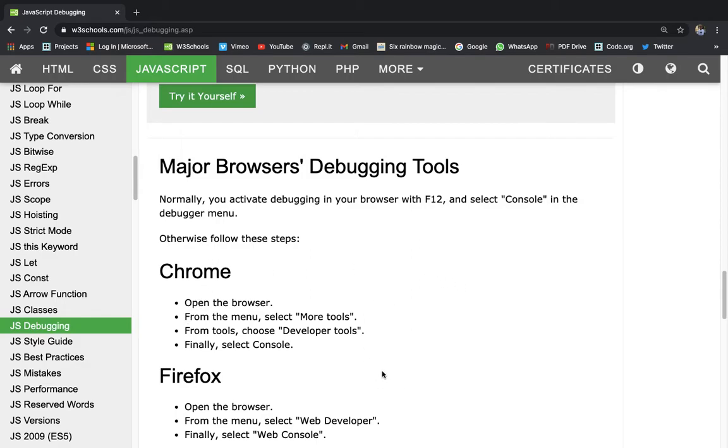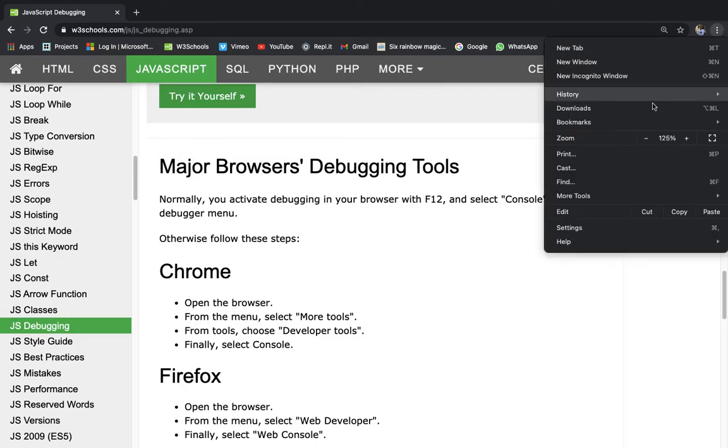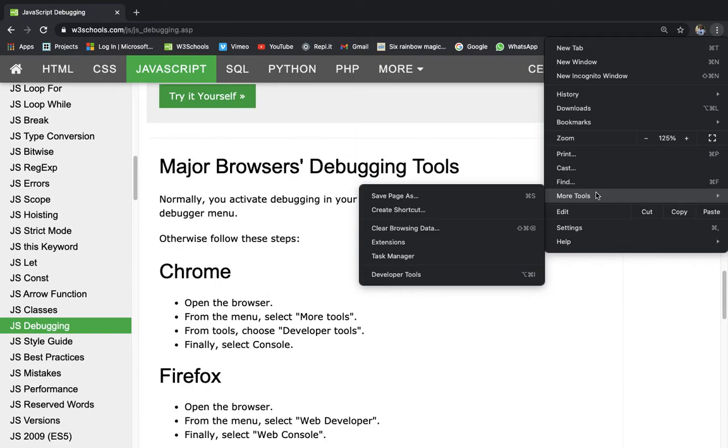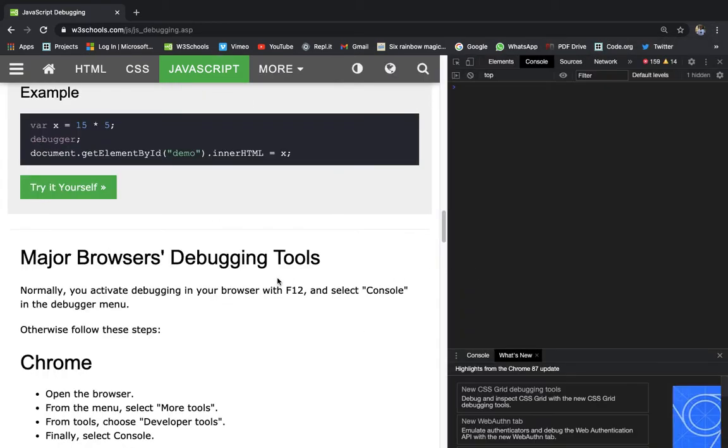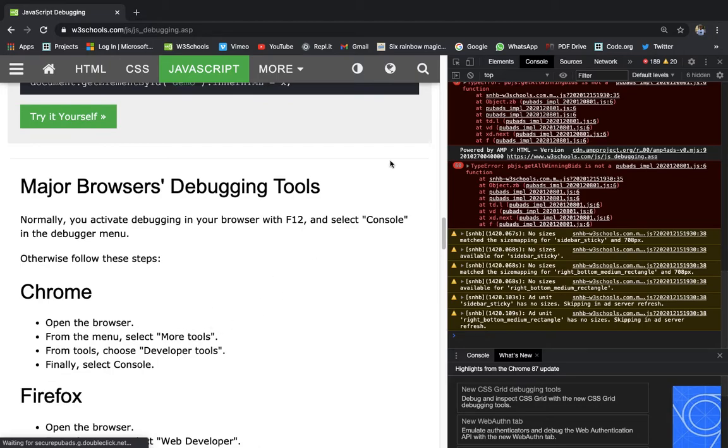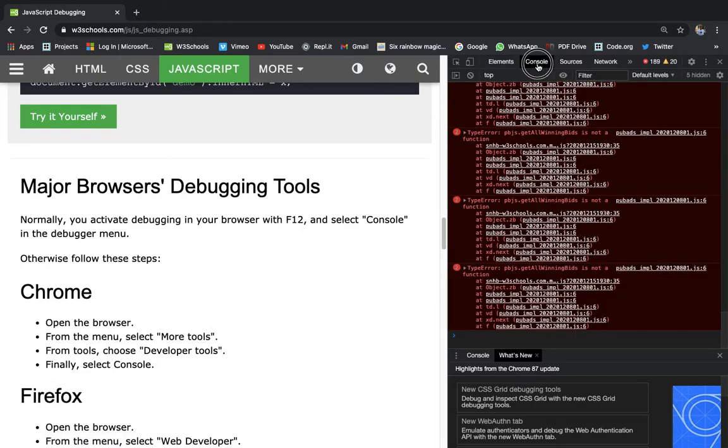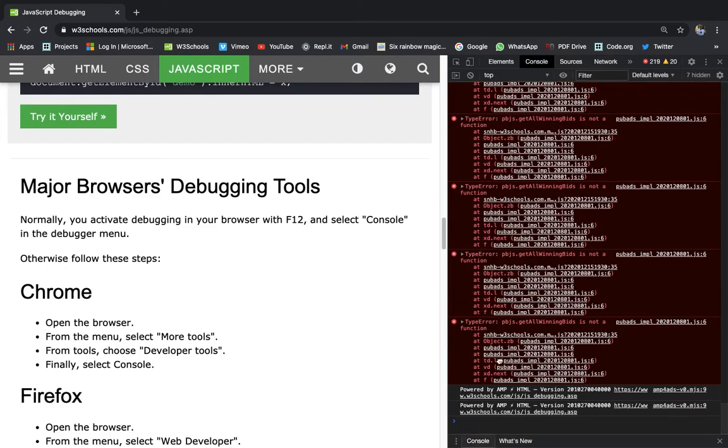Okay, so the long step. Open the browser. From the menu select more tools. So I opened the browser and selected more tools. Then from tools, choose developer tools in Chrome. We have to choose developer tools, and then finally select console. So we have selected console already. Console over here. So it will show the whole console.